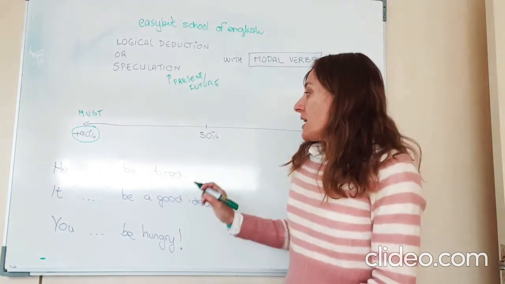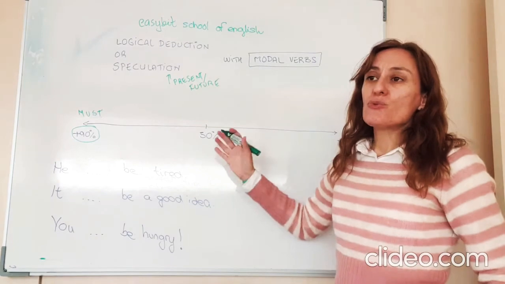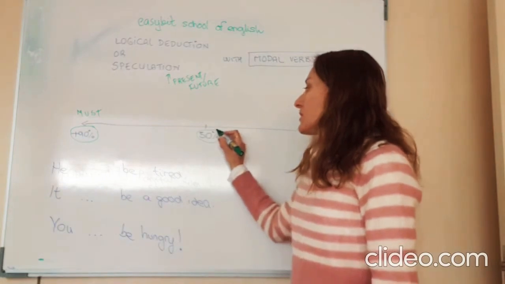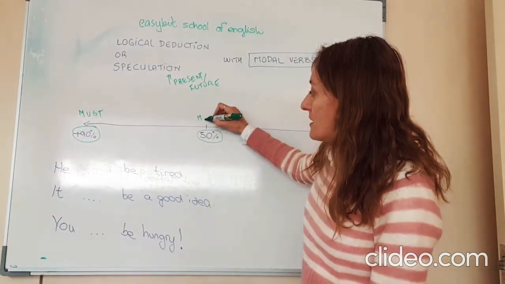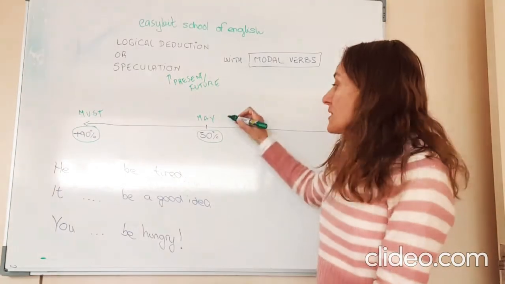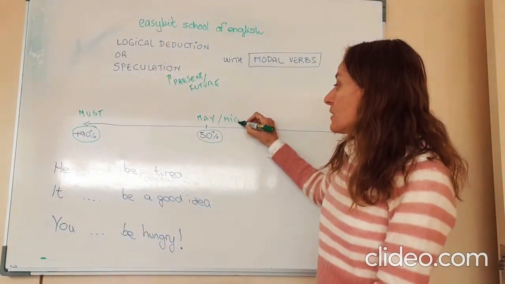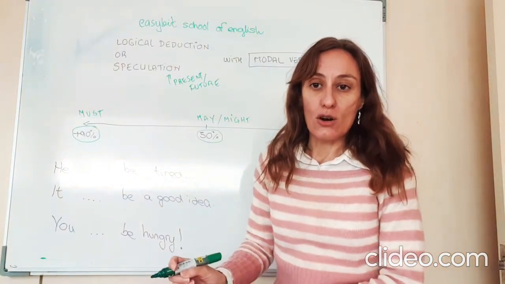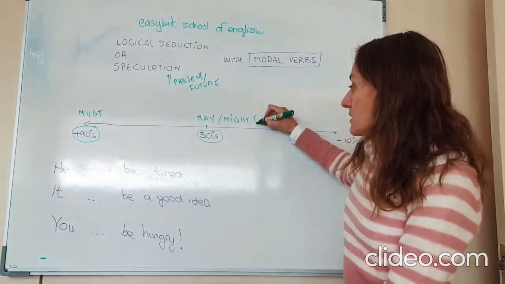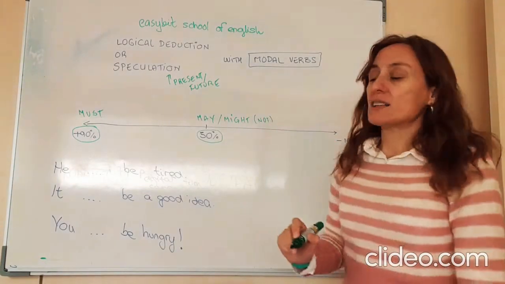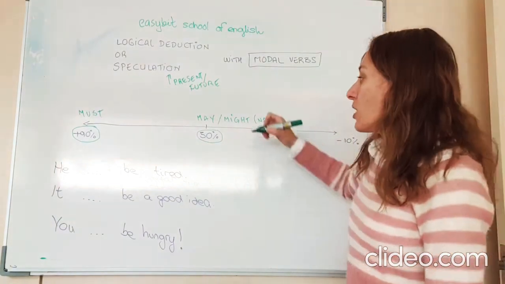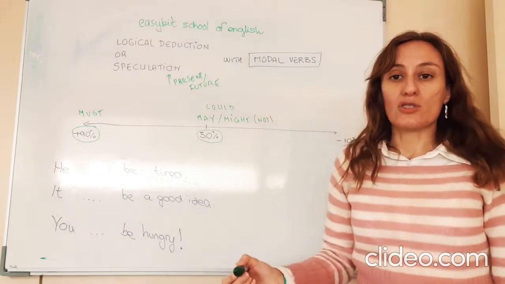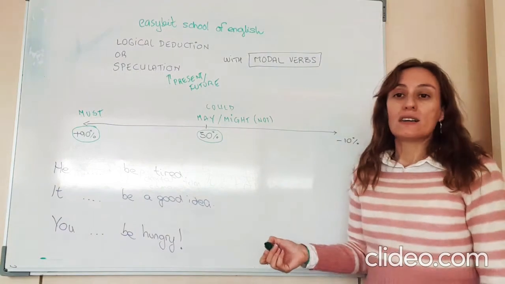Okay? How can I say that I am only 50-50% convinced that something is true? Well, a couple of possibilities here. I can use may or might. Might or may, they mean maybe yes, maybe not. It's a possibility, so we can use it in the affirmative or in the negative. May or might not. And then I could even use could to mention the possibility. It is possible that something is true.